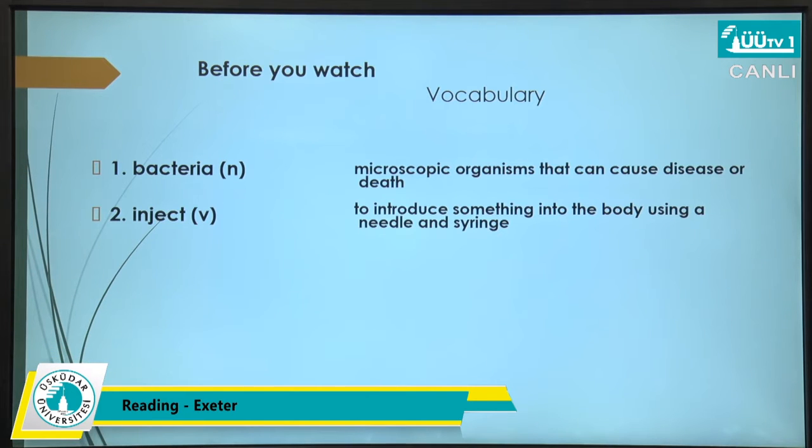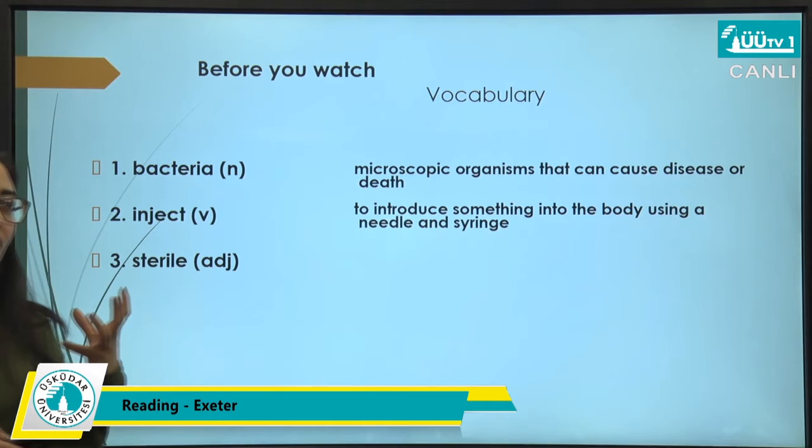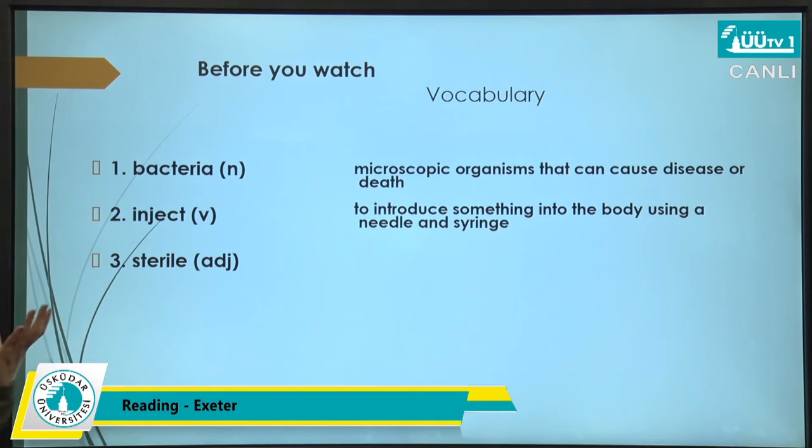Moving now to the third vocabulary, we have sterile. This is new for you, I know. It's a new adjective. Let me give you an example. We have a couple who are recently married, and unfortunately, the woman or the husband cannot have kids. They cannot produce kids. We call them sterile. So sterile is someone or something that is not able to produce or reproduce.